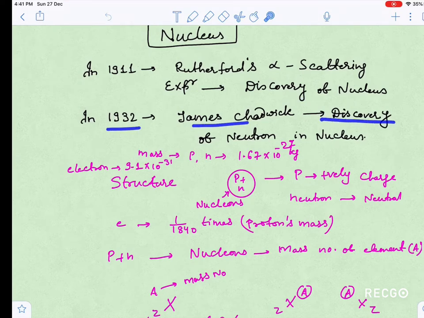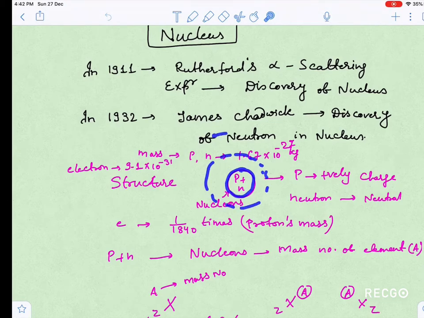Earlier it was known that nucleus has only positive charge inside it, but in 1932 James Chadwick discovered the neutron in the nucleus, and for his work of discovery of the neutron, he got the Nobel Prize in 1935. So after James Chadwick's experiment, nucleus contains proton plus neutron, that I have shown here. Proton plus neutron is inside the nucleus and electron revolves around in the orbit.